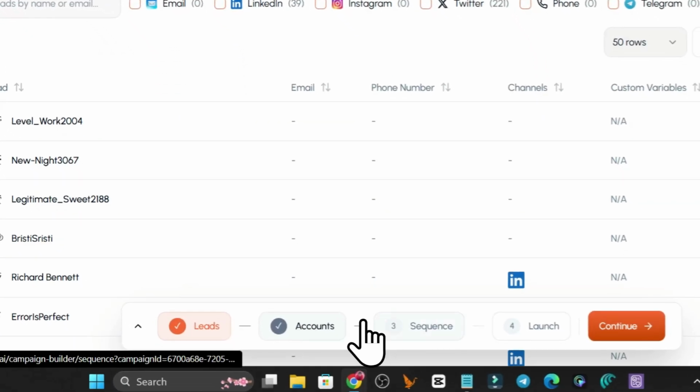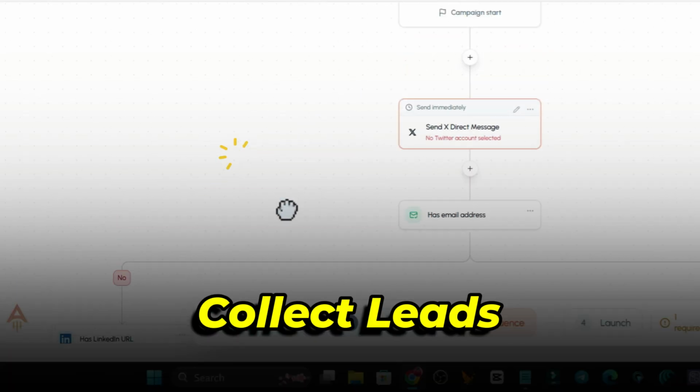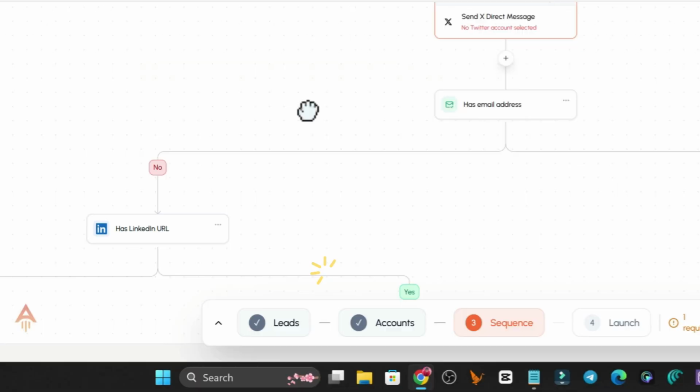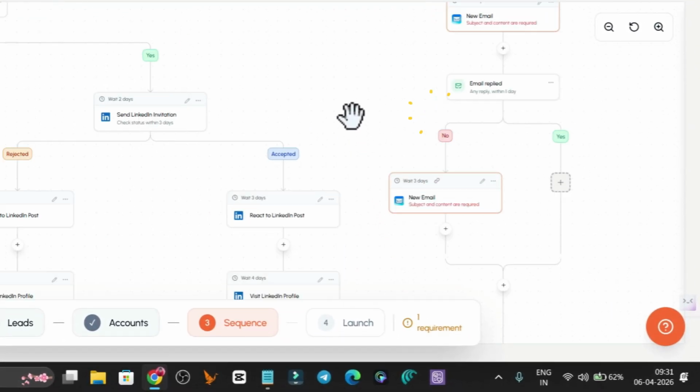So I have built this AI agent that goes on different social media accounts, finds the leads, collects them and does outreach using Twitter, LinkedIn and even email. And you can see this is the outreach system I have built here.